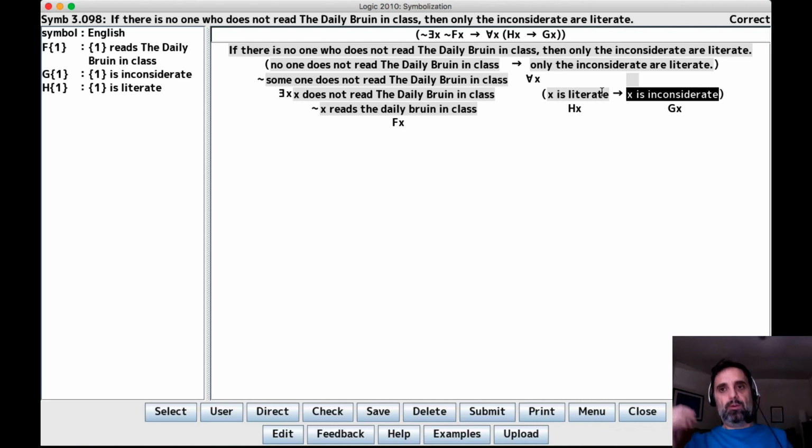So when you think about it this way, what this sentence says is the only way that you could have become literate is by also being inconsiderate. There are maybe people who are inconsiderate who aren't literate, but the only way to get to be literate is by also being inconsiderate. So that's what that sentence says.